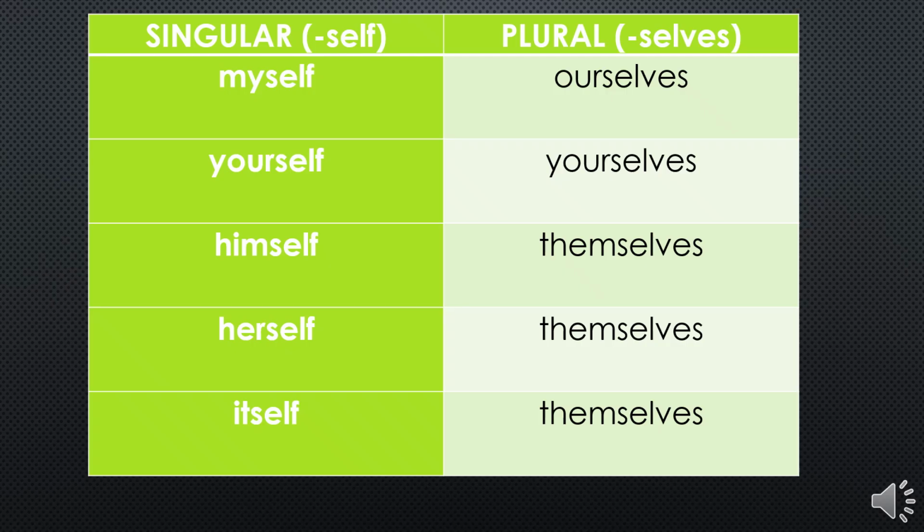These are the reflexive pronouns we discussed. They have been grouped into singular and plural. The singular ones are myself, yourself, himself, herself, and itself. The plural ones are ourselves, yourselves, and themselves. And we said the plural for myself is ourselves, and the plural for yourself is yourselves. The plural for himself, herself, and itself will be themselves.